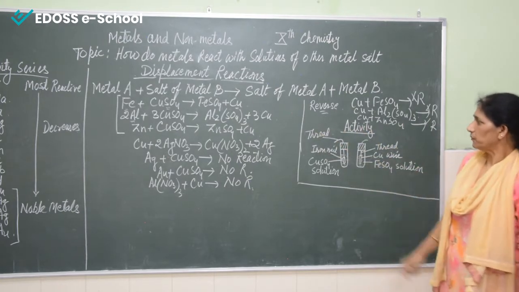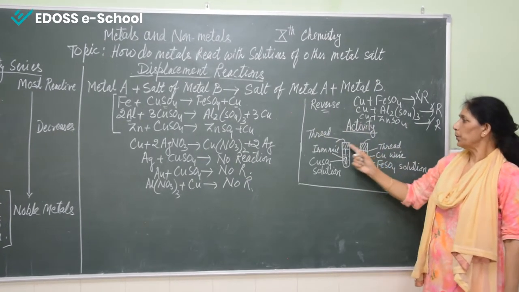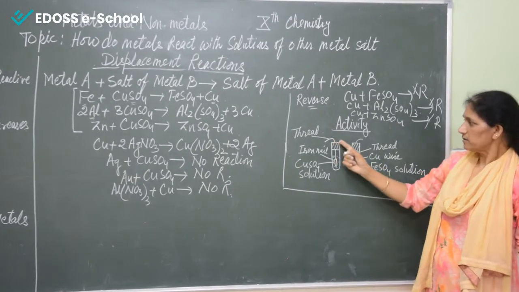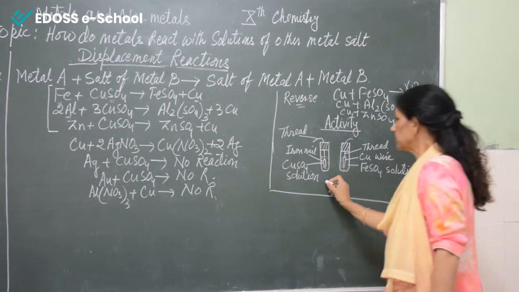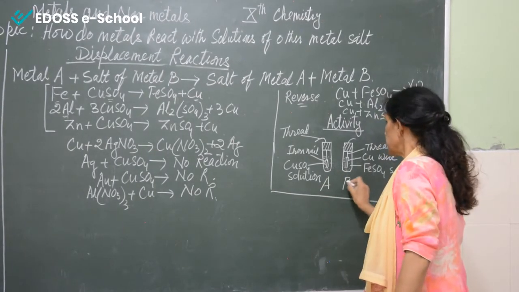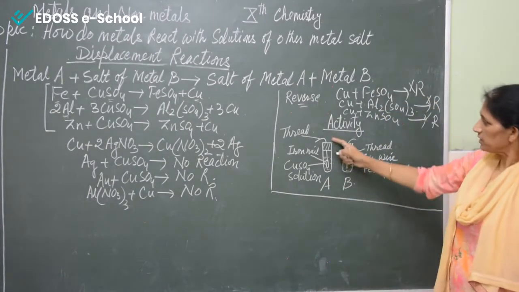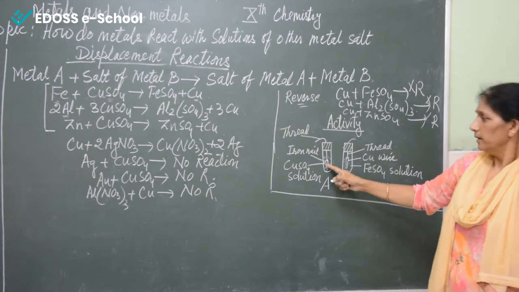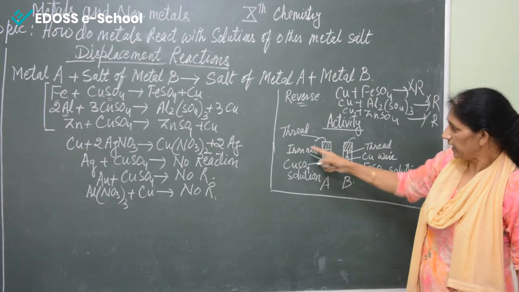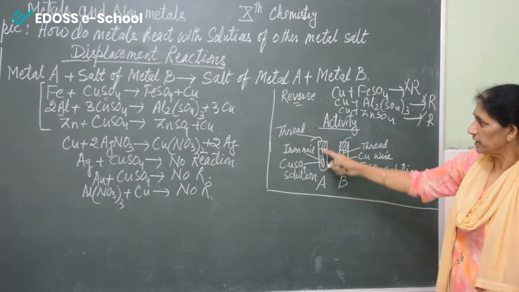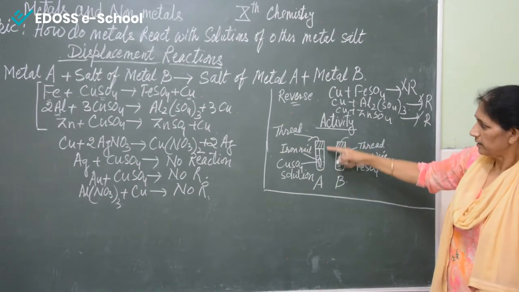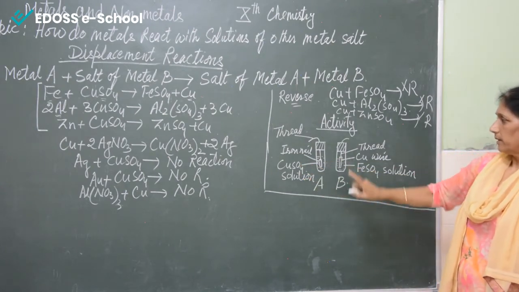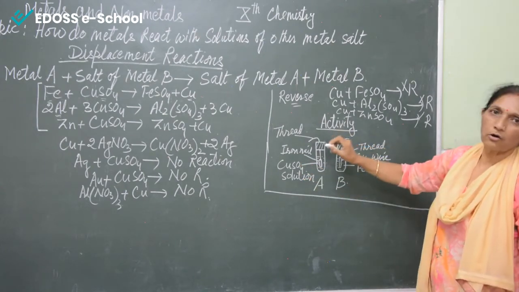What activity do we have to do? We have to take two test tubes, test tube A and test tube B. In test tube A we are taking copper sulfate solution and one iron nail which is tied with a thread and inserted in the copper sulfate solution, and then this is the cork.